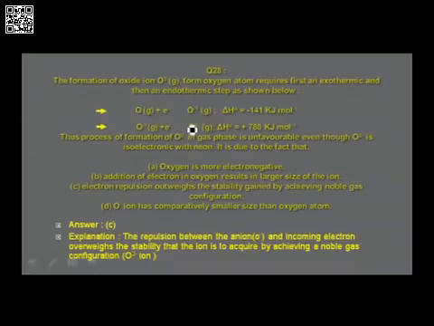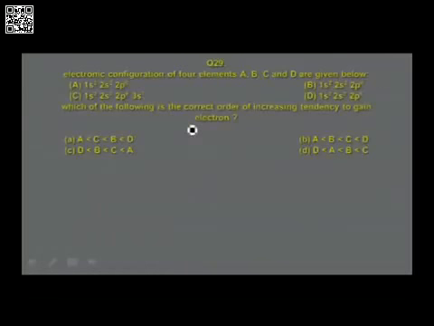Because of the repulsion, the formation of O2- from O- is an endothermic reaction. Therefore, stability is not to be considered here. We have to look into the fact that there is a repulsion between the negatively charged oxide ion and the electron. We shall move to the next one.